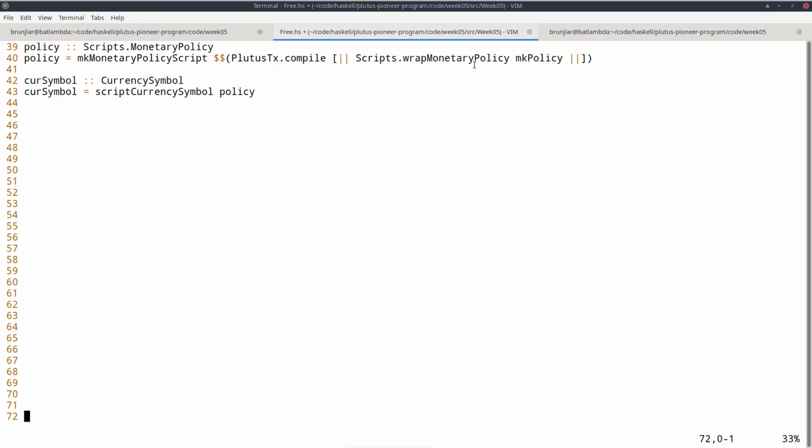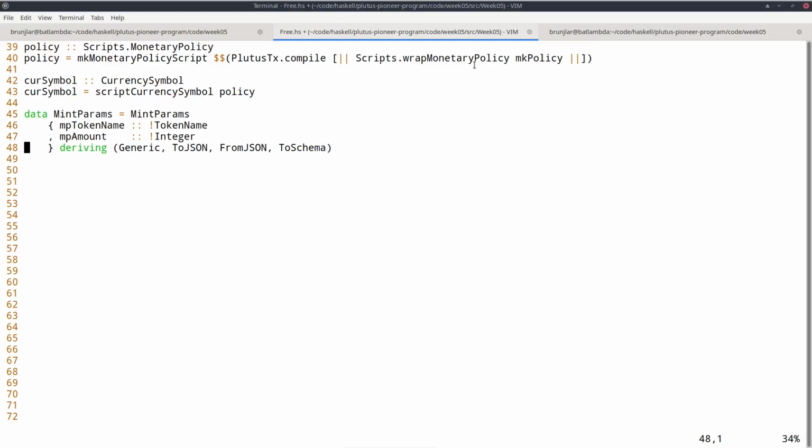Well, it should allow arbitrary wallets to mint and burn tokens of this currency symbol. So what would be the input data that we need? Well, we have the currency symbol. So what's missing is the token name and the amount, the number of coins we want to mint or burn. And that motivates defining a data type MintParams.